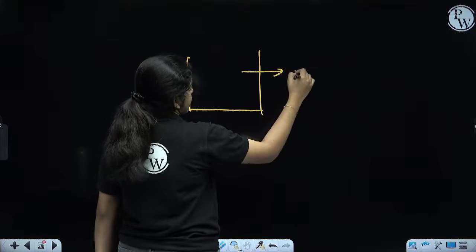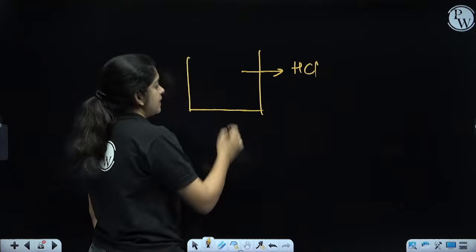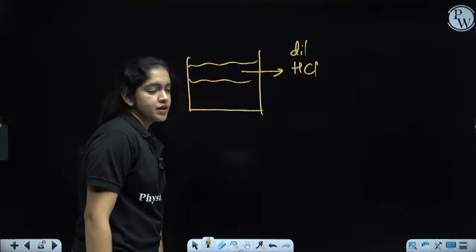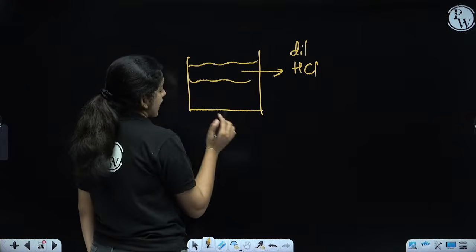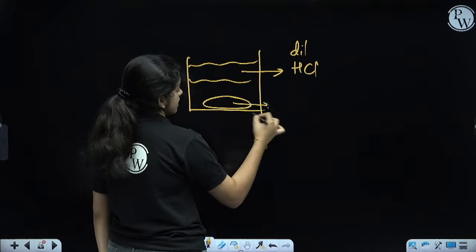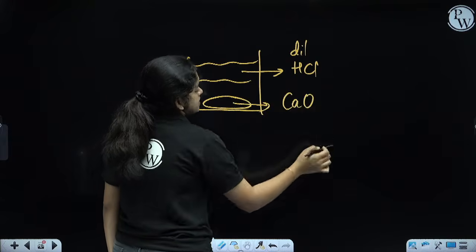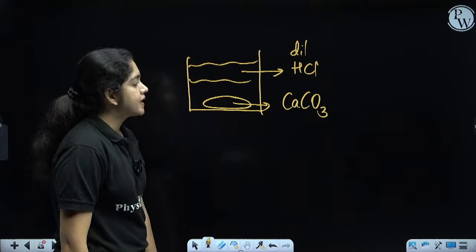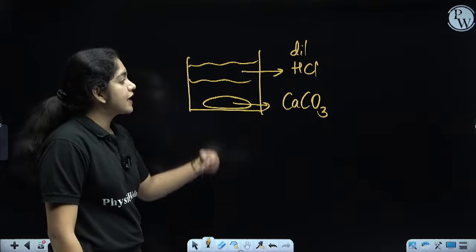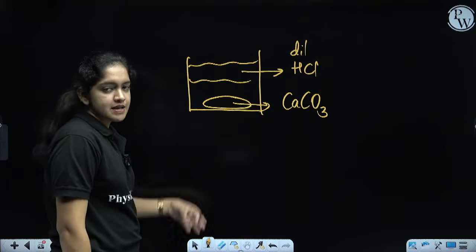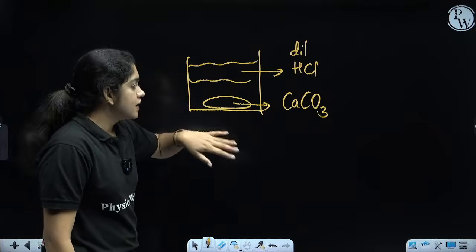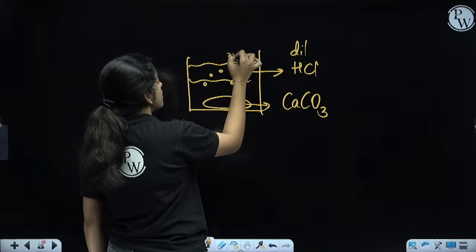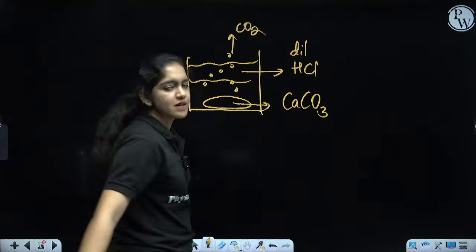In this beaker, it is filled with HCl, dilute hydrochloric acid. Okay, now I am going to add a piece of big calcium carbonate. What will happen here? When calcium carbonate reacts with acid, we know the reaction, right? Some kind of gas will come out from this. In this beaker, which gas is coming out? CO2 gas will be coming out.